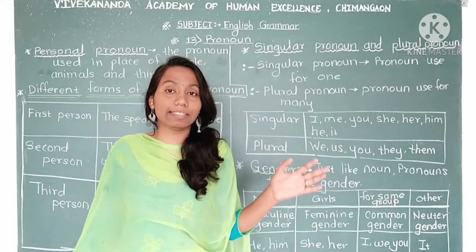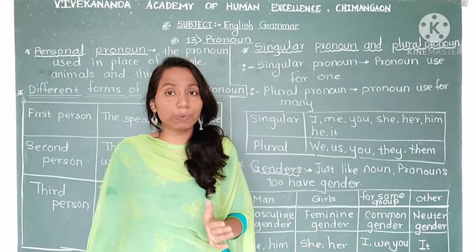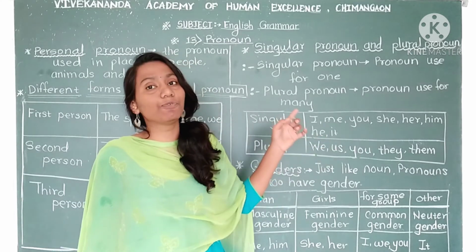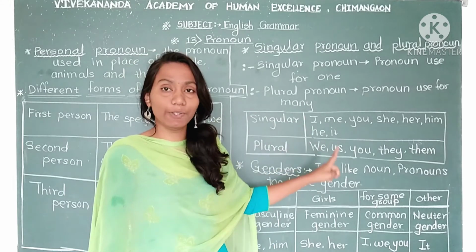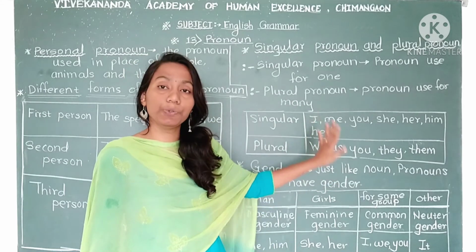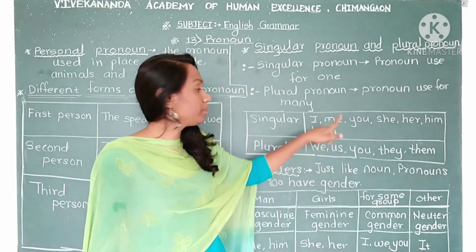So don't misunderstand this thing. Don't get confused in this thing. You, this we use for one person and for many also. That's why you come in both groups. You is also a singular pronoun and also a plural pronoun.